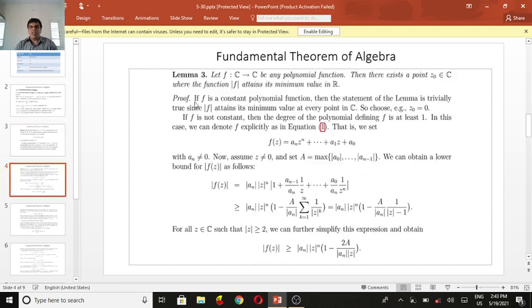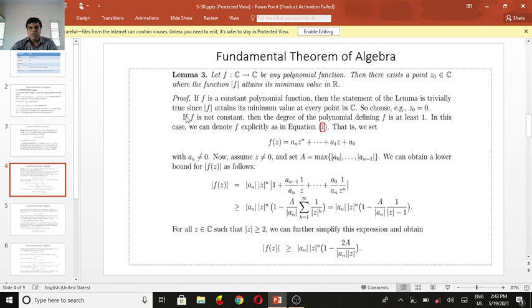In the same way, you can express the fundamental theorem of algebra. We come to the lemma. Let f be a mapping from C to C, any polynomial function. Then there exists a point z0 belonging to C where the function absolute value of f attains its minimum value in R, where R is a region.